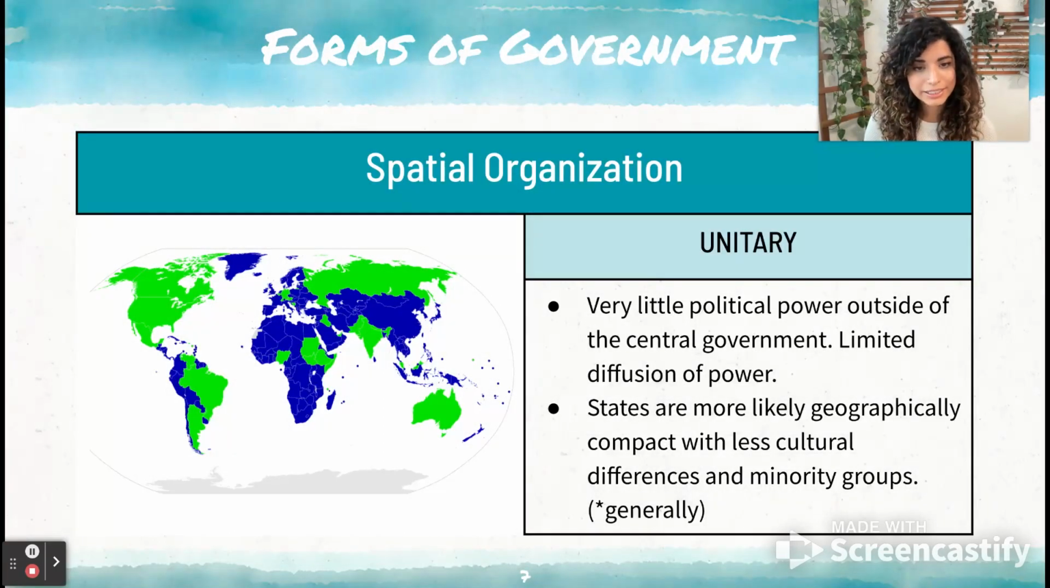For unitary states, there's very little political power outside of the central government. And if there's a diffusion of power, it's limited and it's not built into their system. States are more likely geographically compact with less cultural differences and minority groups. So if a country has a homogeneous population, or if geographically they're a small country, unitary government tends to make more sense.